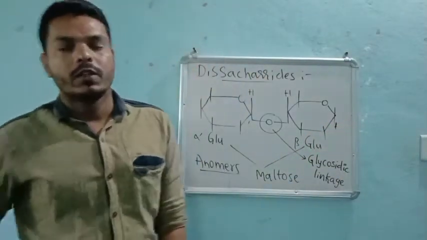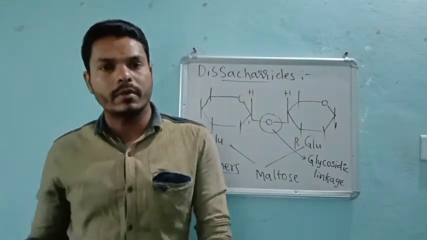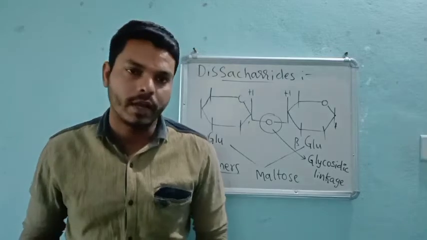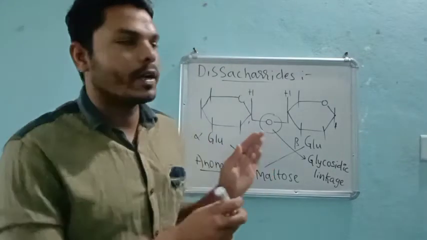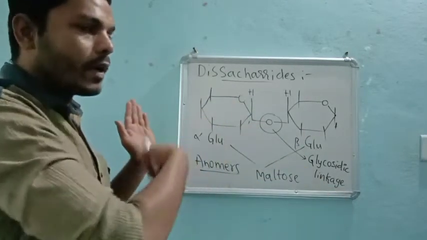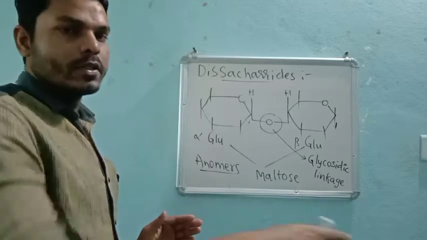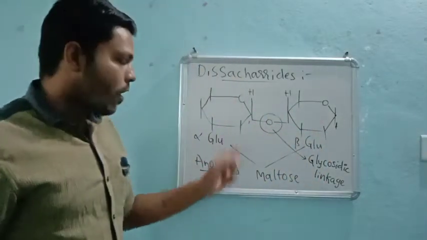So if a single change is there in the same molecule having the same molecular formula, then definitely a bond can form. Why? Because on one side there will be an H and on the other side an OH. Definitely they combine and release a water molecule, which is how disaccharides form, right?